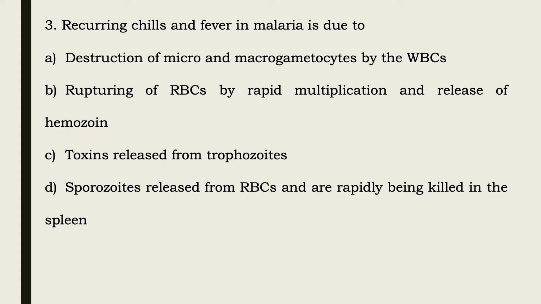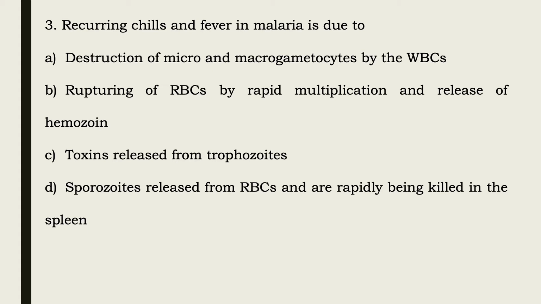Now, moving towards question number three, that is, recurring chills and fever in malaria is due to. The options are destruction of micro and macro gametocytes by the WBCs, that is white blood cells. Option B is rupturing of RBCs by rapid multiplication and release of hemozoin. Option C is toxins released from trophozoites.